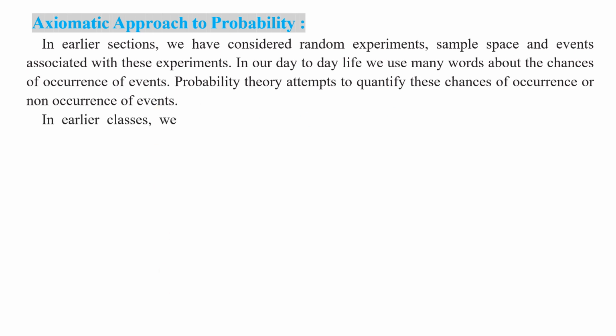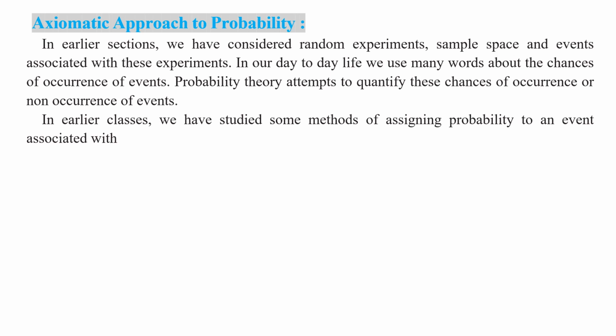In earlier classes, we have studied some methods of assigning probability to an event associated with an experiment having a known number of total outcomes. Yes or no, my children? In earlier classes, we have studied that the probability of an event is equal to the number of favorable outcomes divided by the total number of outcomes. In the ninth class, we have studied the formula.